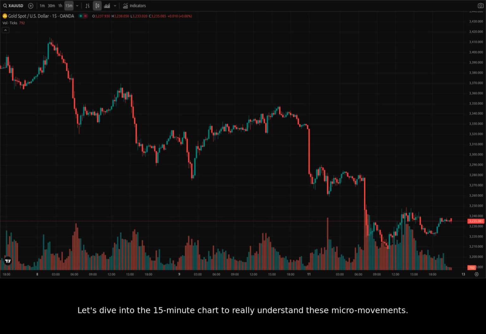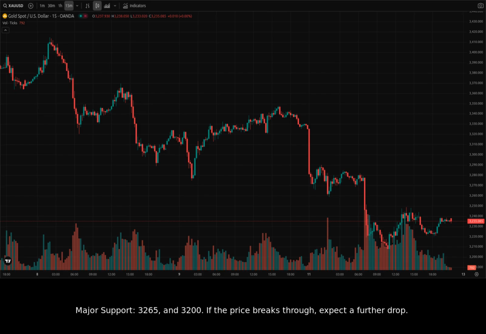Let's dive into the 15-minute chart to really understand these micro-movements. On the 15-minute chart, it looks like it is consolidating. Let's look at the most recent candles. From a technical perspective, keep an eye on these levels.